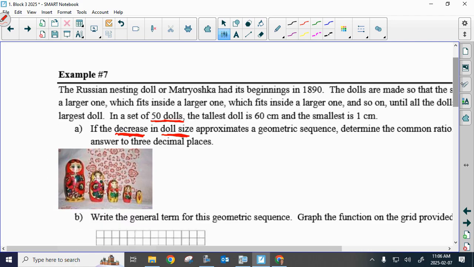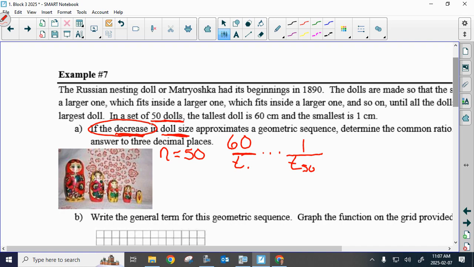Okay, so that would be your n. You're just counting dolls. There's 50 of them, right? And it says the tallest doll is 60 centimeters. So basically, we're decreasing in size. We're starting at 60, and then dot, dot, dot. At the very end, my term 50 is going to be 1 centimeter.